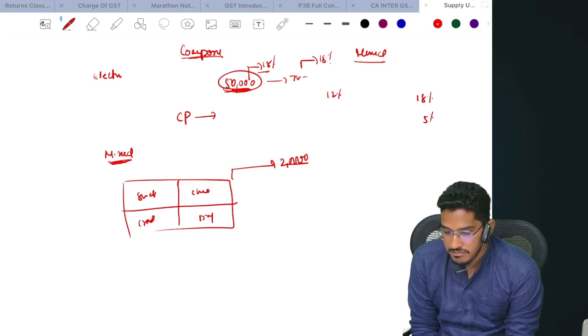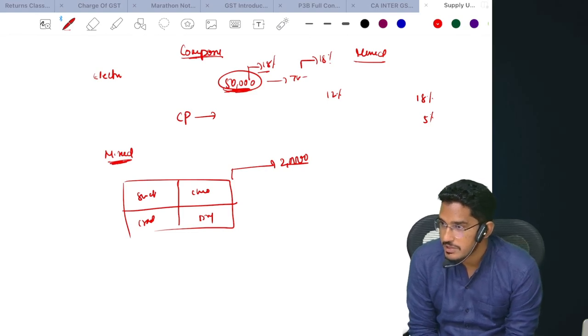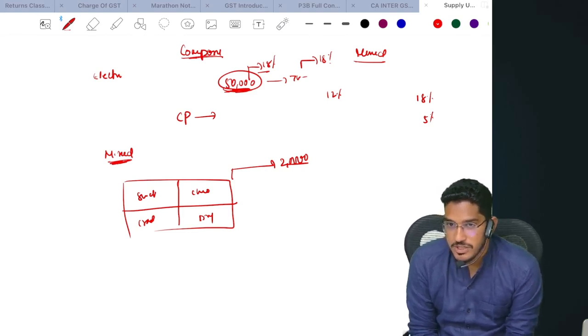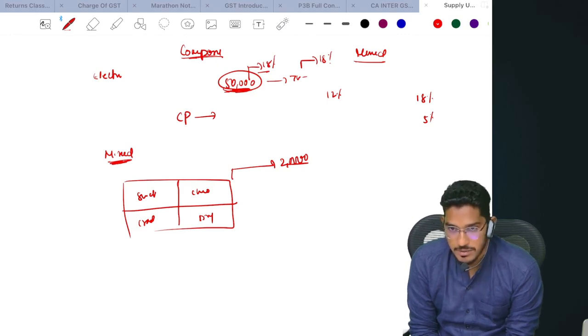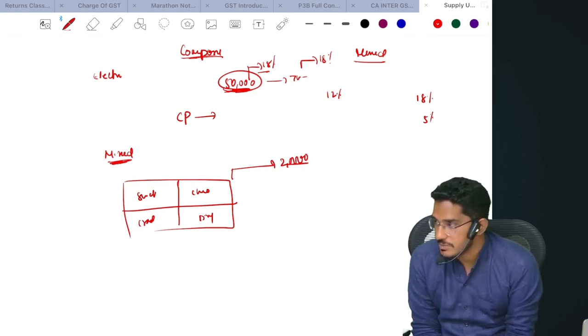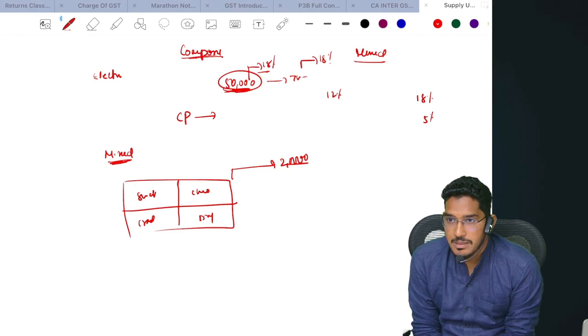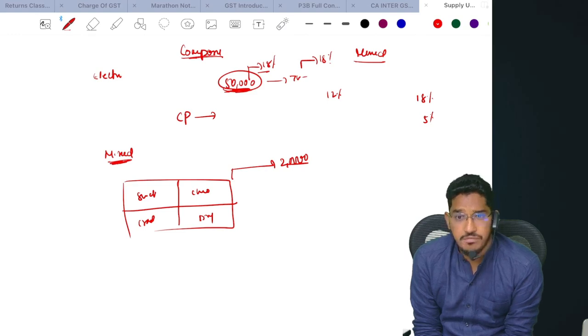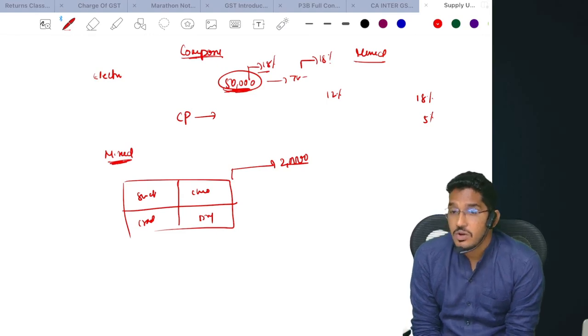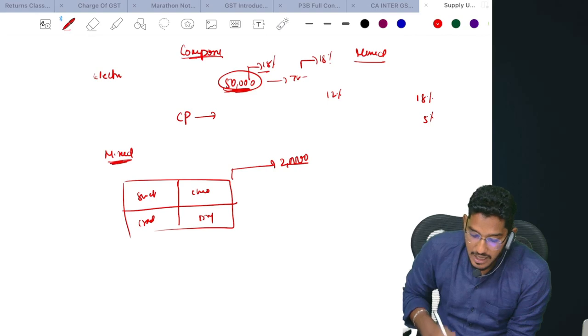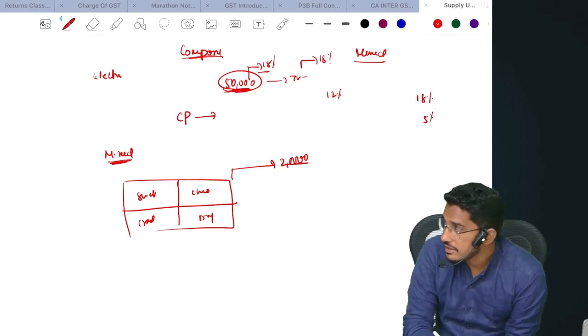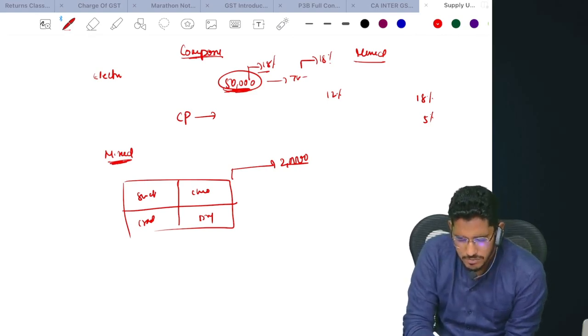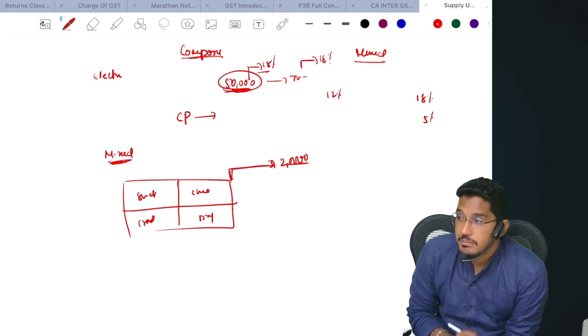See, in a family, if there is a kid, for a kid, crackers could be a principal supply. If there is an elderly person, sweets could be a principal supply. If some other person likes to eat chocolates, for them, chocolate could be the principal supply. So here multiple supplies are clubbed together into a single supply, of which none is of the nature of principal supply. So these are not naturally bundled. They're all artificially bundled. If they don't qualify as a composite supply, then we call them a mixed supply.